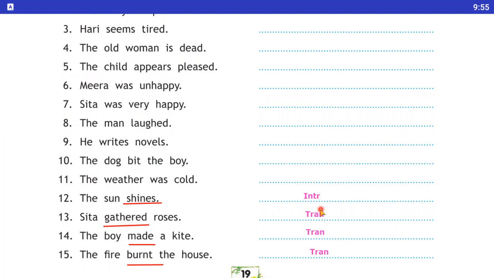Number 14, the boy made a kite. So underline the made and it is a transitive verb. Number 15, the fire burned the house. So here burnt is also a verb. Here we underline the burnt and it is a transitive verb. Okay, student, let's move on to the next page.